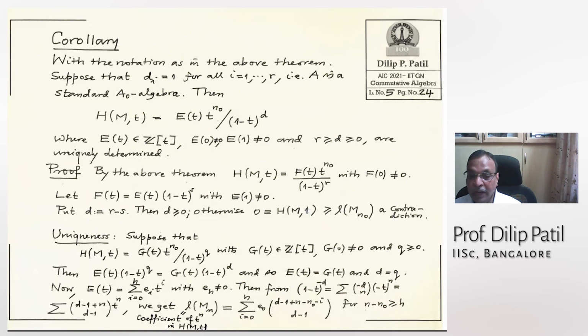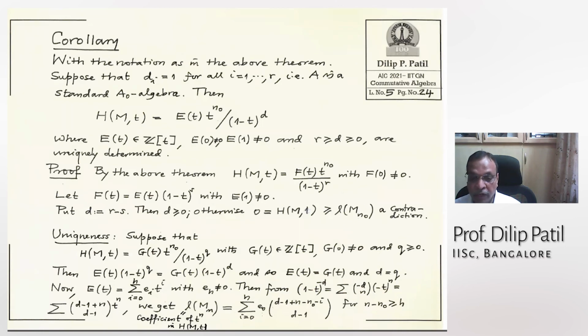When n minus n_0 is bigger or equal to h, where n is large, only then will this equality be correct. So for n bigger or equal to n_0 plus h, this equality will happen. What equality? The length of M_n equals this, for n large. So that means we have actually proved that this length function, for large n, is this polynomial function.